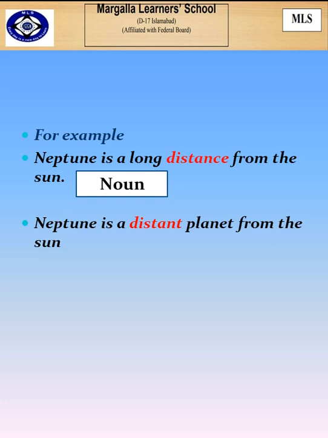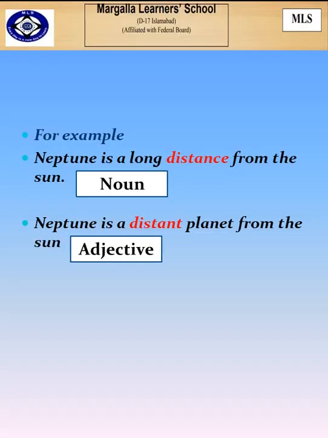In our second example, Neptune is a distant planet from the sun. In this case, we have changed the ance suffix into ant. So now it will become an adjective. That's all for today. We are going to solve the exercise in our next lecture.